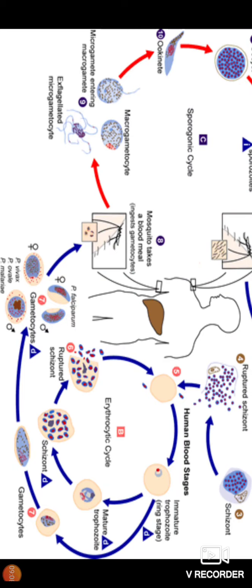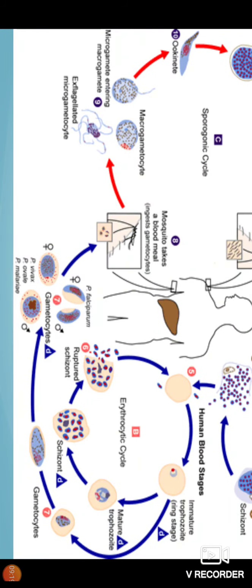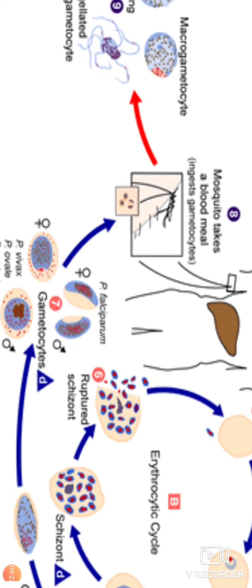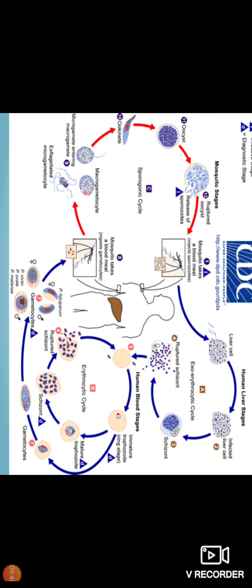Under certain conditions, the trophozoites undergo maturation and lead to the formation of gametocytes. These gametocytes are a sexually mature form which is banana shaped in case of P. falciparum, while oval in case of P. vivax and P. ovale. These gametocytes remain in the peripheral blood for a longer period of time. When a mosquito bites a human being, these sexually mature forms, that is gametocytes, enter the mosquito, and the female Anopheles mosquito takes the gametocytes